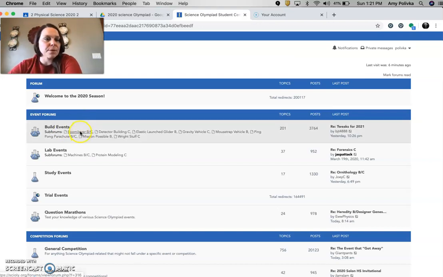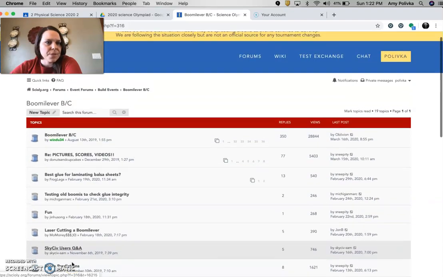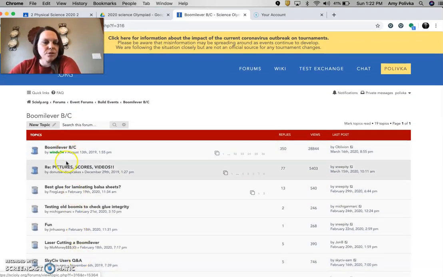So I'm just going to pick Boomilever because it's the first one here on the list. And as we click on Boomilever, I can see here these are all of the posts that have been created already. If I wanted to add pictures, scores, and videos, let's say during Boomilever someone took a really good video or picture, either in the planning stages or at the competition, I thought it's something I could post to help someone new to the event, or next year our Watford City High School kids could go in and watch the previous one made.